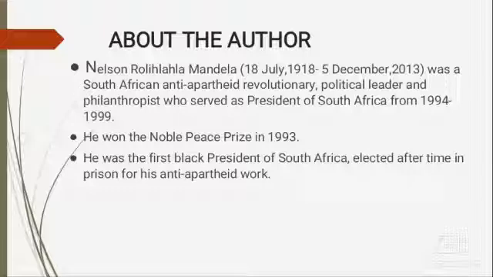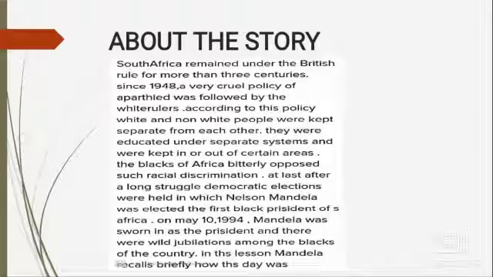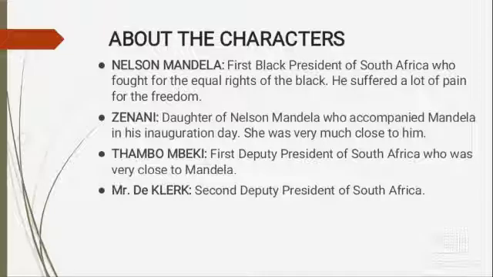And now I'm going to tell you about the characters associated with this chapter. The first character with whom we will be meeting is Nelson Mandela, first black president of South Africa. He fought for the equal rights of the blacks. In that, he suffered a lot of pain for the freedom.